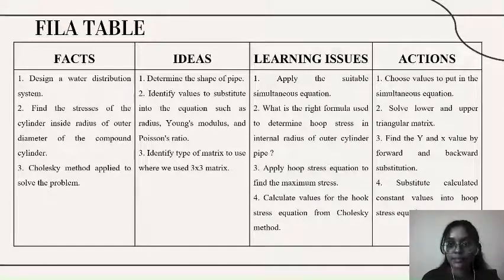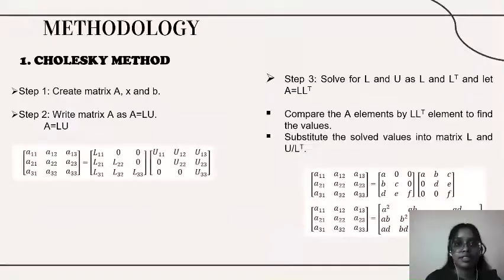These are the steps we used in the Cholesky method to solve the problem. Step 1 is to create matrices A, X and B, where it is the simultaneous equation. Step 2 is to write matrix A as A equals LU, the lower triangular matrix and upper triangular matrix.